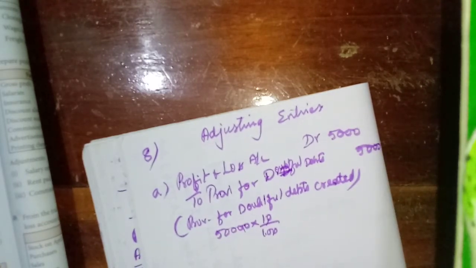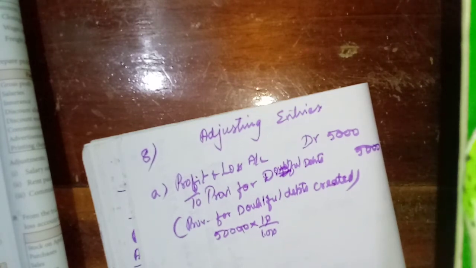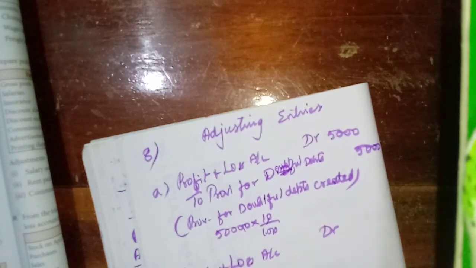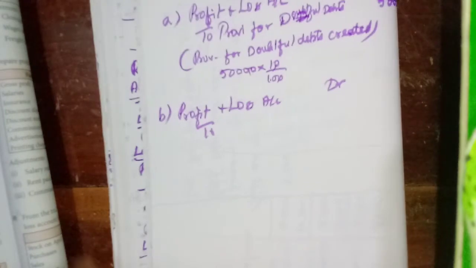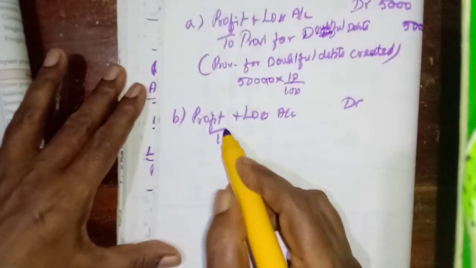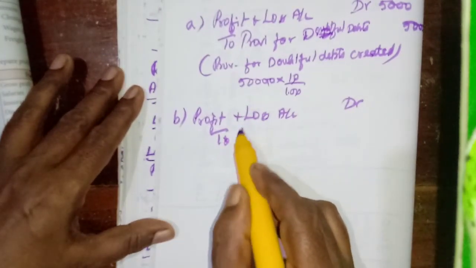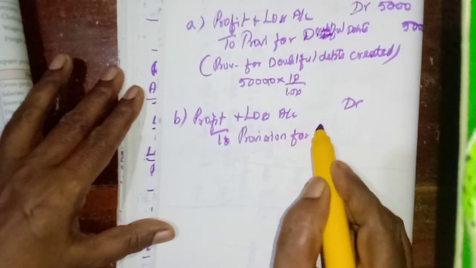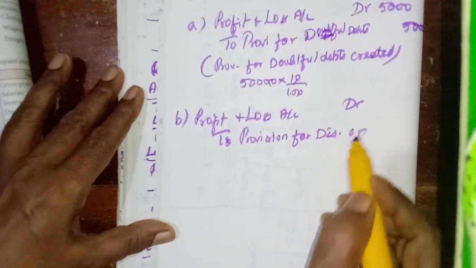Then for B, adjusting entry, provision for discount on debtors. It is also a charge against profit. Same entry only. Profit and loss account debit, to provision for discount on debtors.